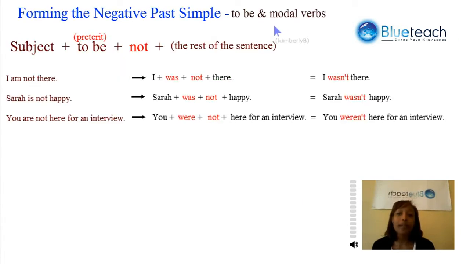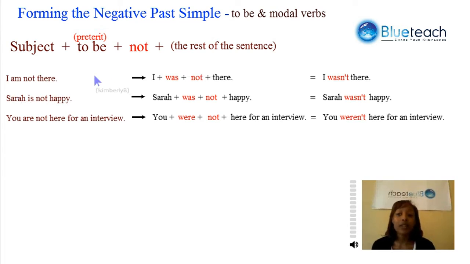Let's check out how we form the negative past simple with to be and other modal verbs, which we've seen in the previous sections. Modal verbs are can, might, should, could. We take the subject, the past simple form of the verb to be. We add not, because that's what tells us that the verb is in the negative, then the rest of the sentence. I am not there.